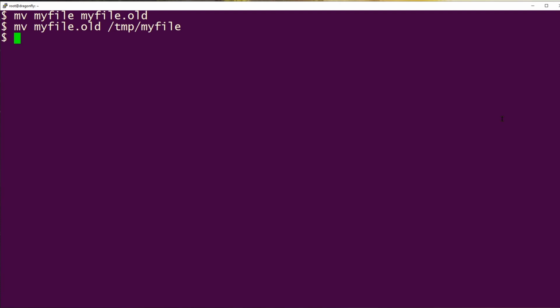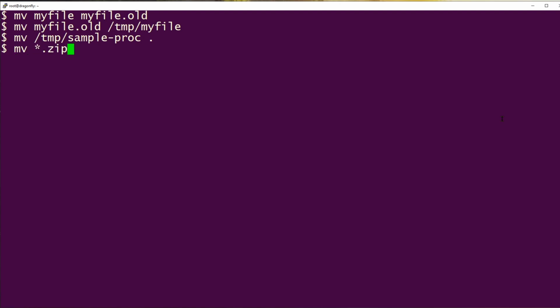You can move a file into your home directory as easily as you can move files out of it. And here's an example. I'm going to put it right here, which means move it into my current directory, which is my home directory. You can also move many files at once if you use commands like this.